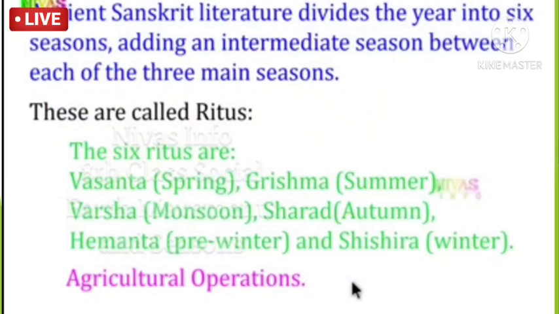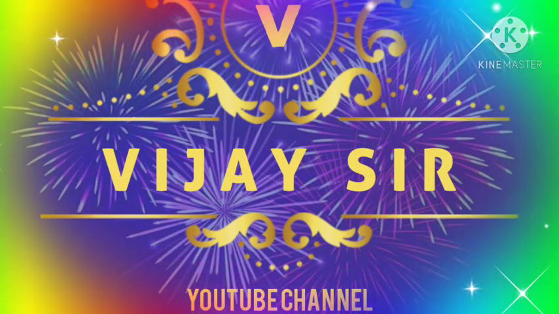During these ritus, the farmers plan their agricultural operations. Tomorrow we'll discuss deeply how the farmers conduct seasonal operations and cultivate their lands based on these seasons, and what kind of festivals are celebrated during these seasons. So today we completed just the introduction part of earth movements and how the seasons happen. I have given a complete idea about this introduction. I hope you understood very clearly, my dear children.